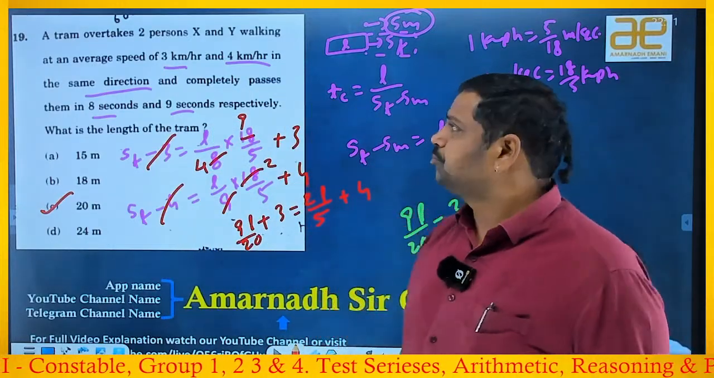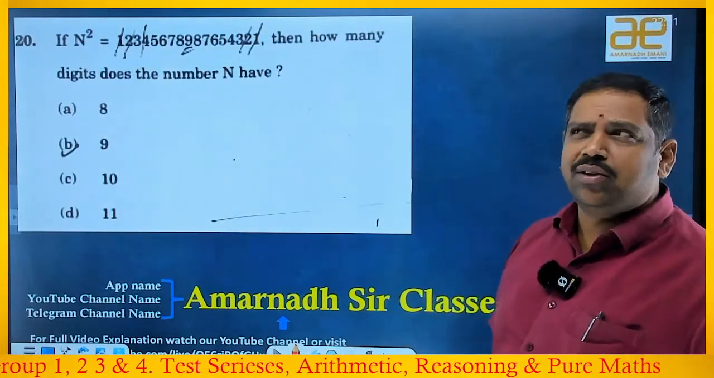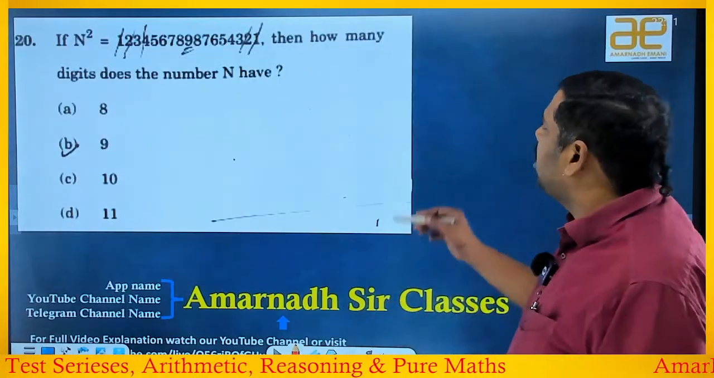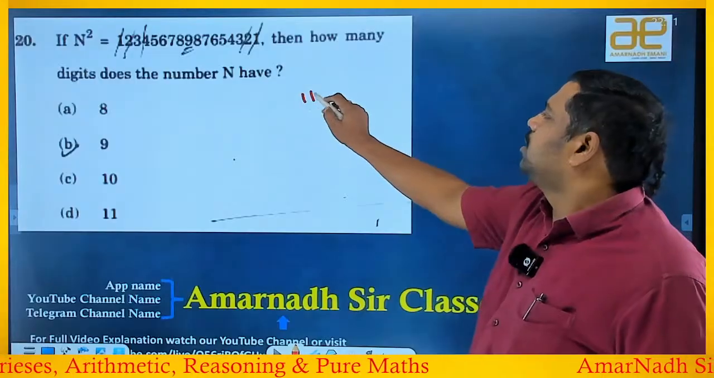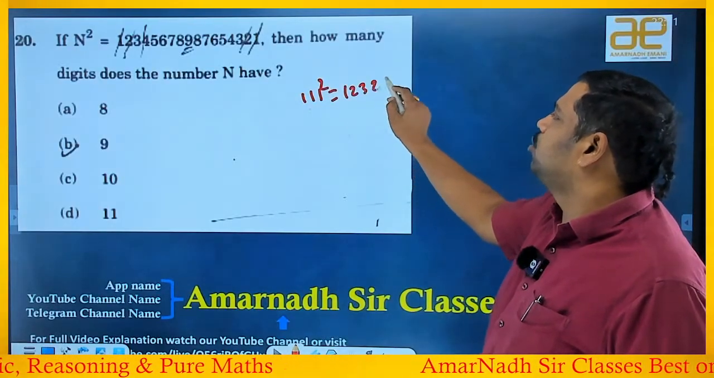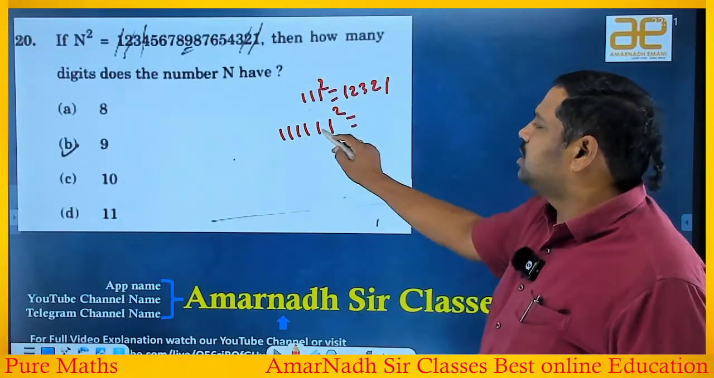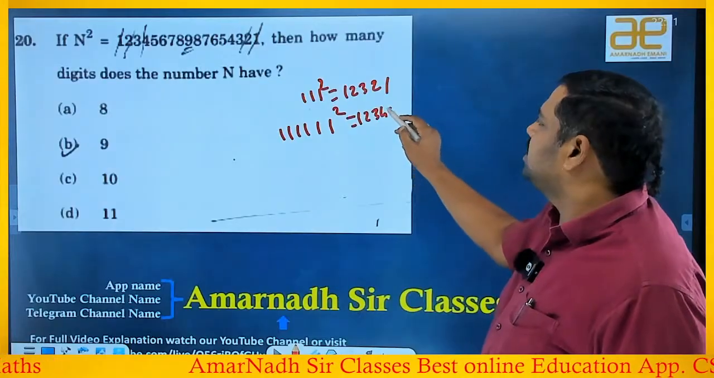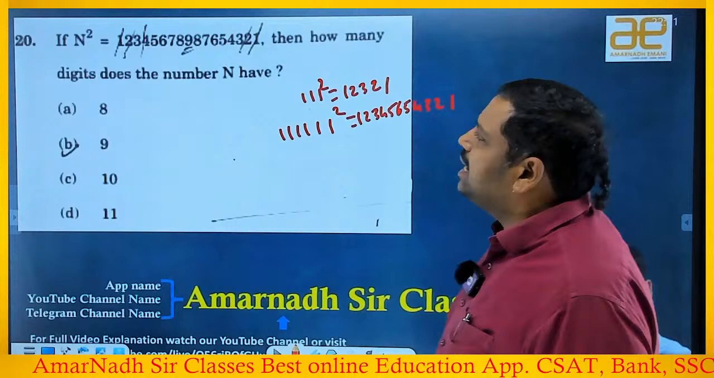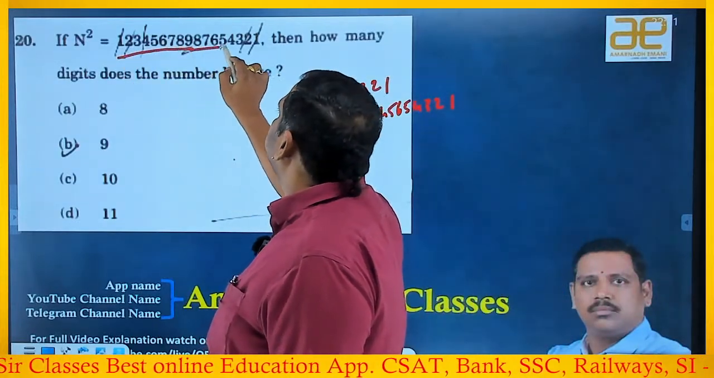We should learn it. N square is equal to, this question is repeated in 2024, I think. Because we have one slider. Suppose if you take 111 square, it is nothing but 3 numbers: 1, 2, 3, 2, 1. If you have suppose 6 numbers like this: 1, 2, 3, 4, 5, 6 and reverse 5, 4, 3, 2, 1. He said n square is equal to 1, 2, 3, 4, 5, 6, 7, 8, 9, 8, 7, 6, 5, 4, 3, 2, 1.